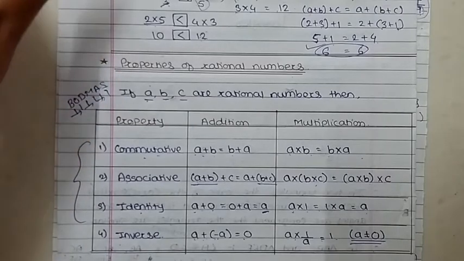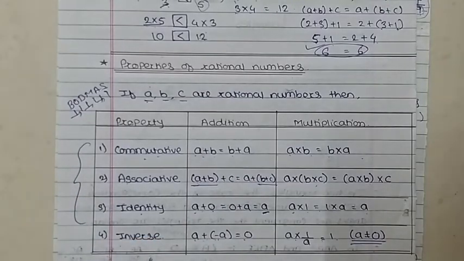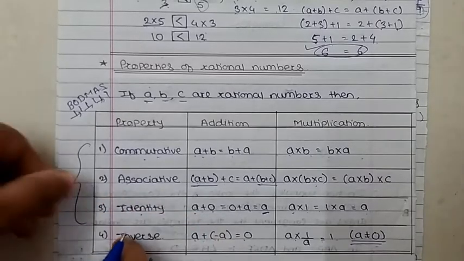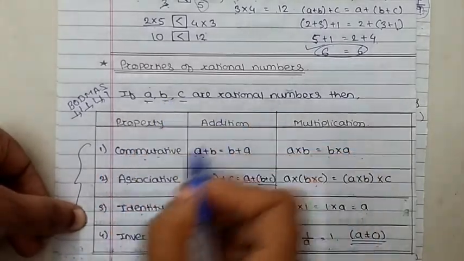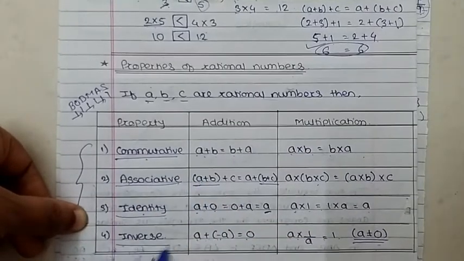Now we will start the next one, to express the recurring decimal in the P upon Q form. Do all of you understand this? Rational numbers, properties of the rational number: first is commutative property, associative property, identity property and inverse.